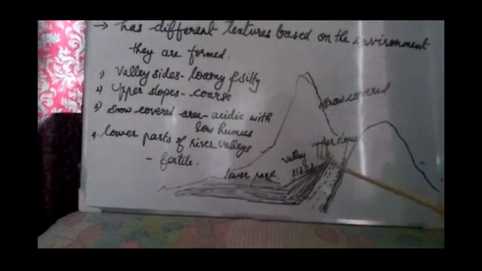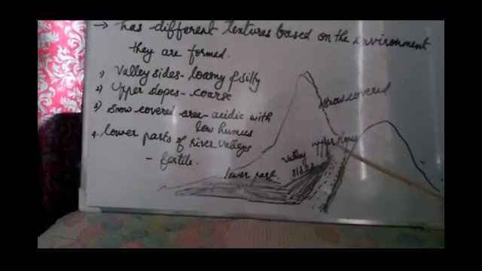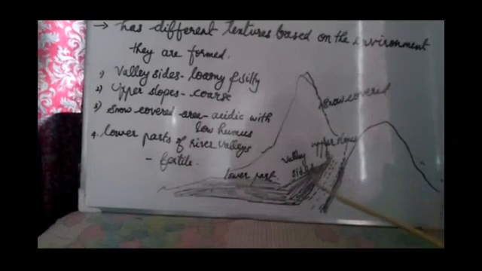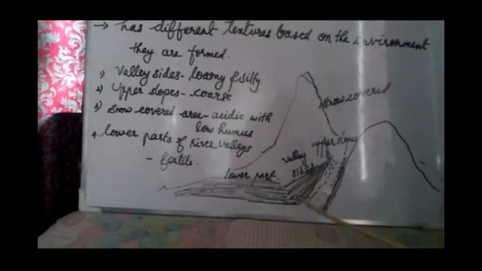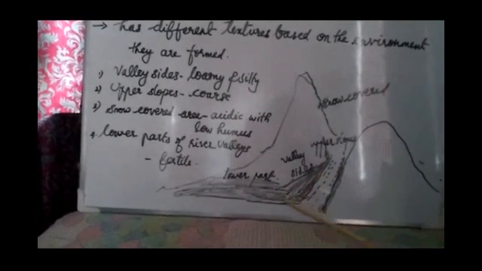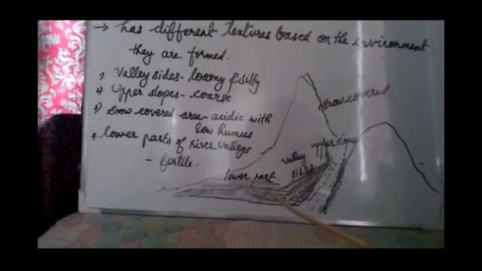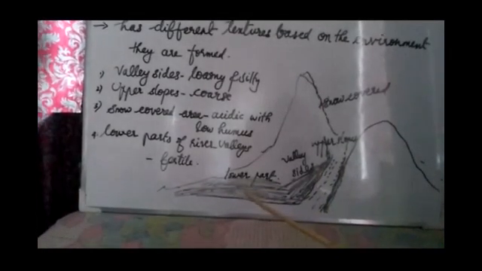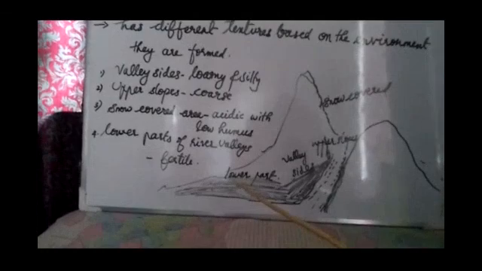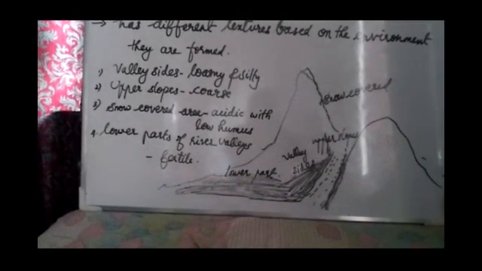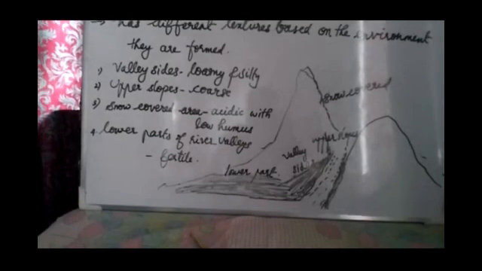At the same time, on the upper slopes, its texture will be coarse or rough in nature, and when we come to these valley sides, loamy and silty, and in this lower part where all the soils are deposited, it will be alluvial and fertile. You understood? So these are the main features of forest soil.